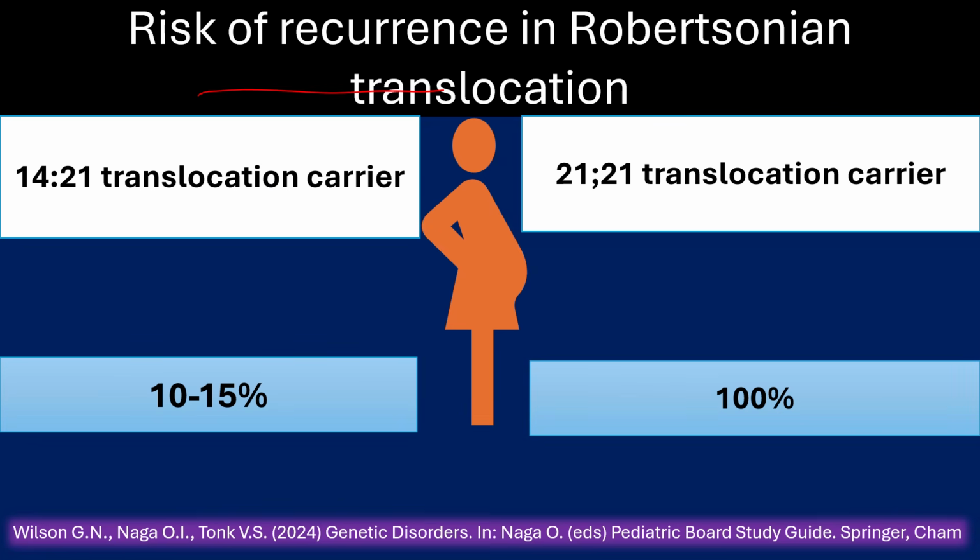Risk of recurrence in cases of Robertsonian translocation: if the mother is a 14;21 translocation carrier, the risk is 10 to 15%. If the mother is a 21;21 translocation carrier, the risk of recurrence is 100%.